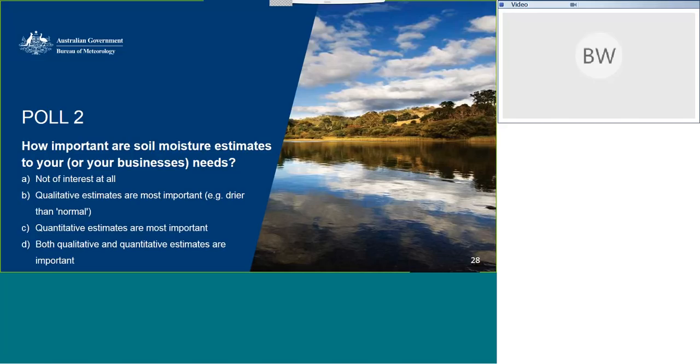This is an exciting opportunity for all of these people to hopefully engage with the Australian Landscape Water Balance. Everybody fitting in this category, please do send us an email. I've got the email at the bottom of the slides there, AWRAMS@bom.gov.au. So please send us an email there if you're wanting to find out more information about how to obtain these things.